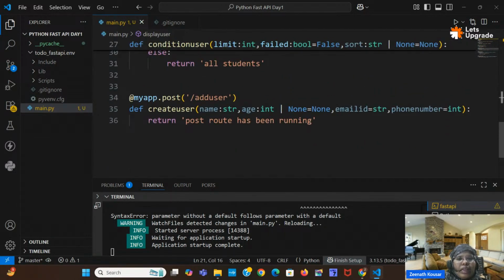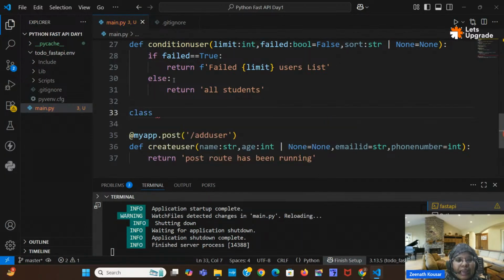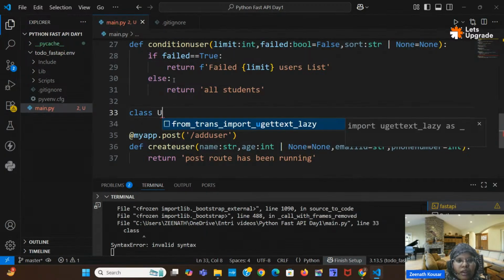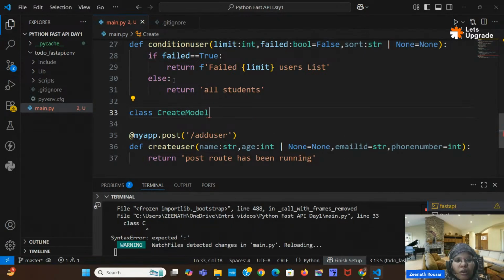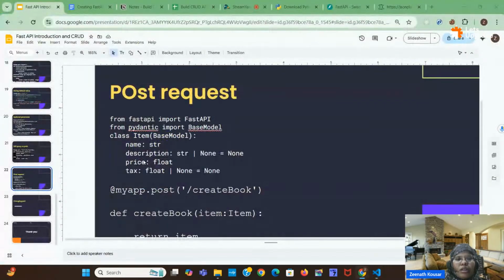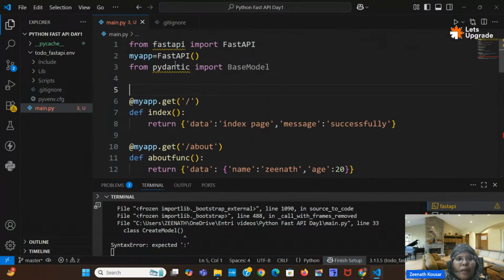How to create a pydantic model means, you can create like this. Okay, you can create a class, and here you can give one class name, create model or anything. And before that you have to import. Okay, import BaseModel from pydantic. This line you can keep upside. Pydantic is nothing but one package which consists of a BaseModel. With the help of BaseModel we can create models.